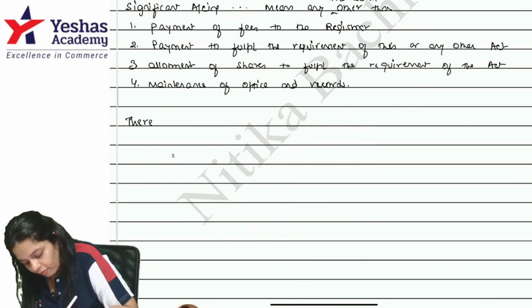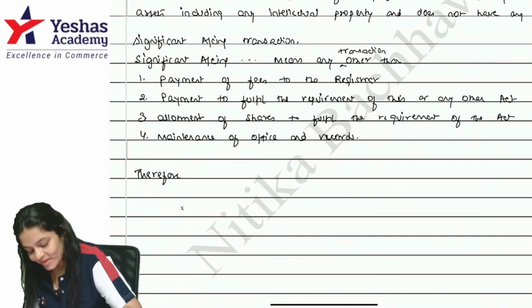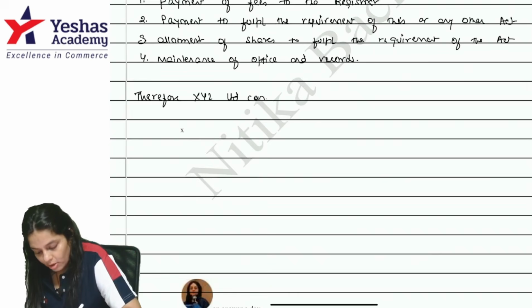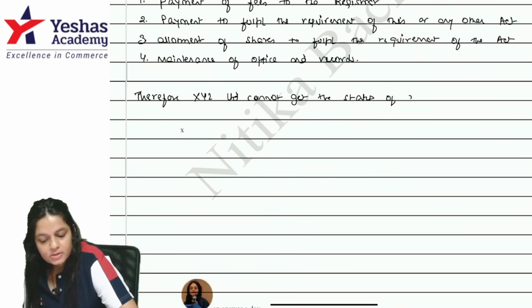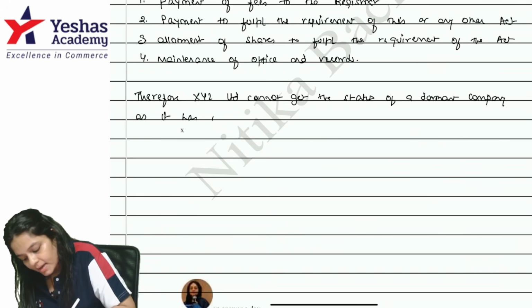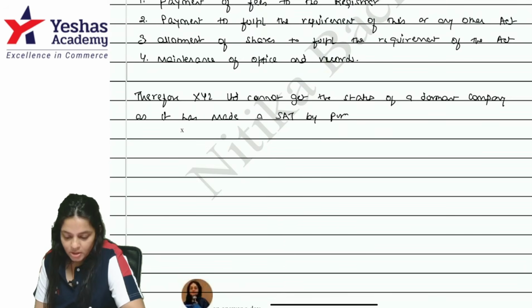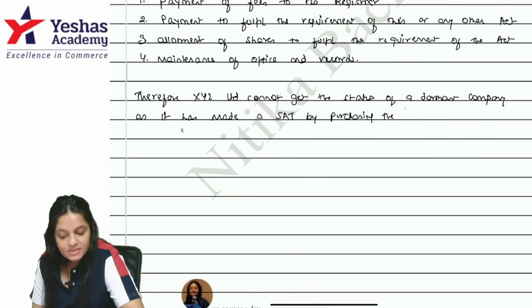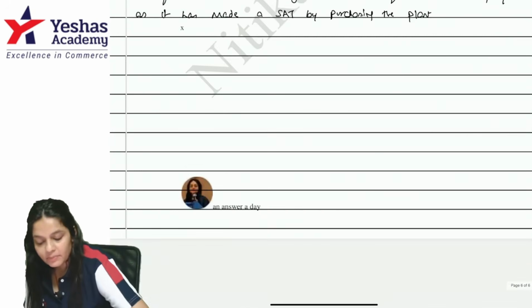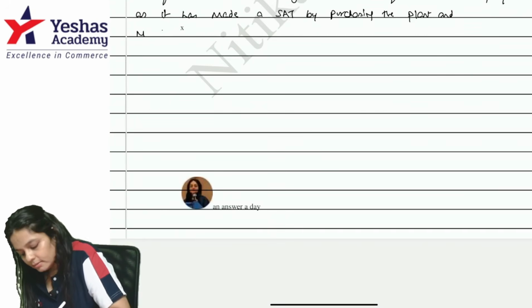So, therefore, what is the name of the company? XYZ Limited cannot get the status of a dormant company as it has made a significant accounting transaction by purchasing the plant. It was plant only, no? By purchasing the plant and machinery.